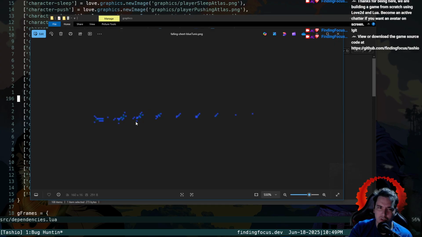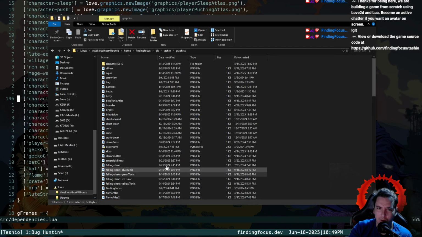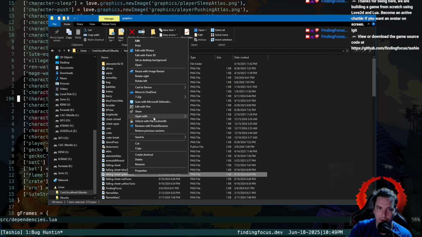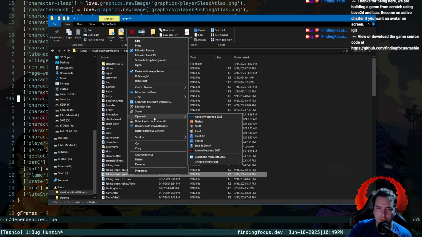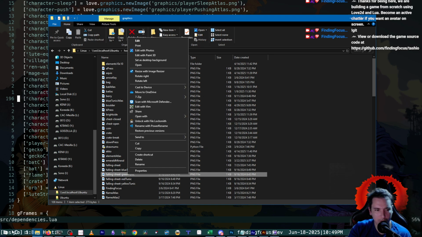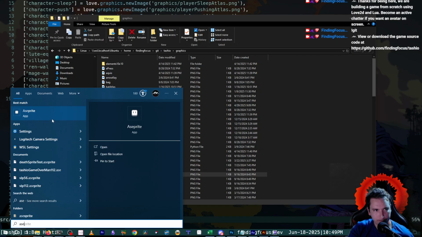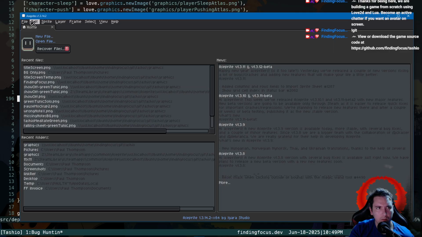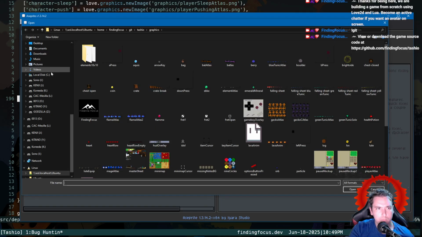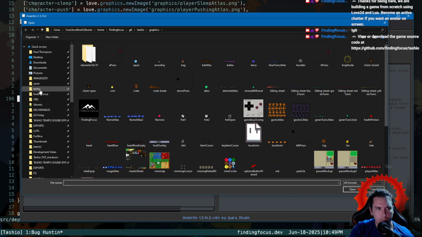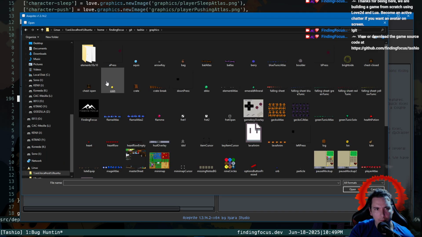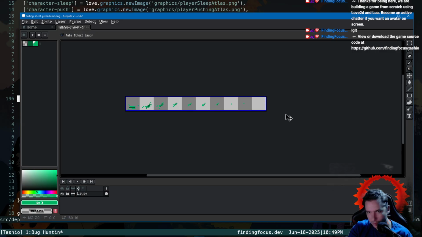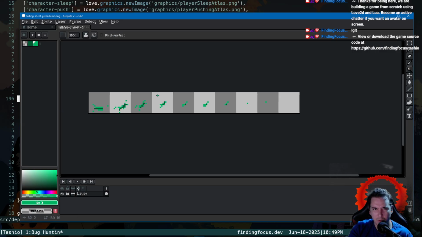So I guess the only thing that would make this crash is if we don't have the same amount of quads. But it's not wanting me to open an A sprite. Falling sheet, green tunic. Okay. So it looks like we have 8.